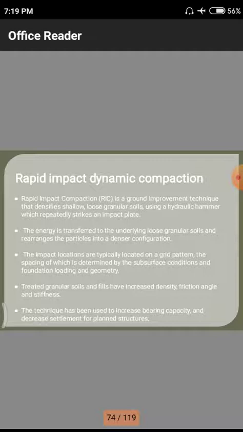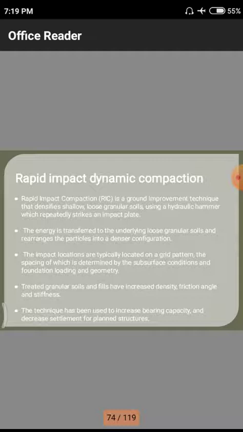Those two things are mainly important: reducing voids or water content. Those two are important to densify the particular soil, so we are using this technique to densify the soil by decreasing the voids by using these hydraulic hammer effects and others.